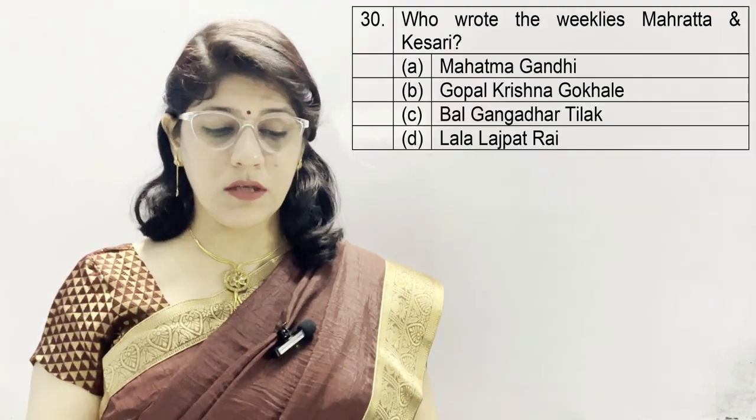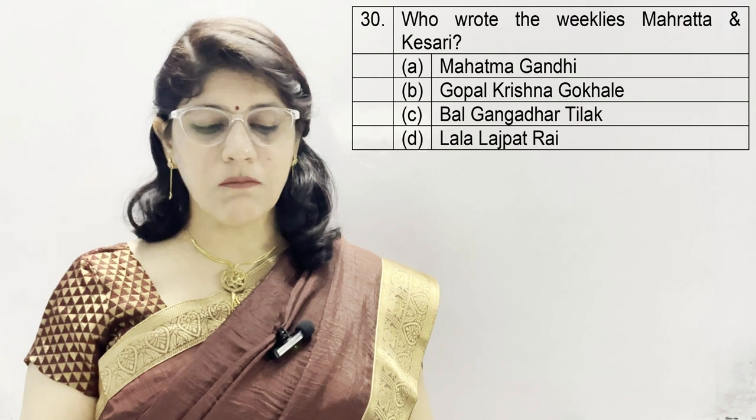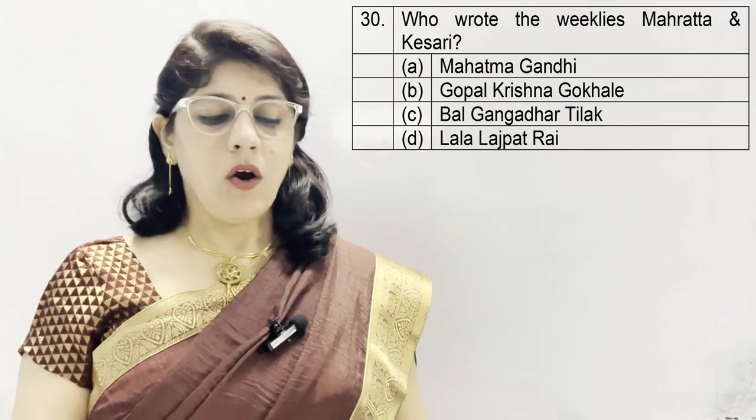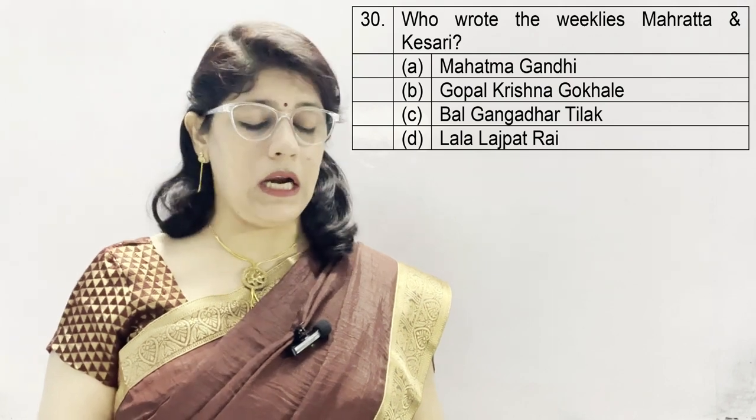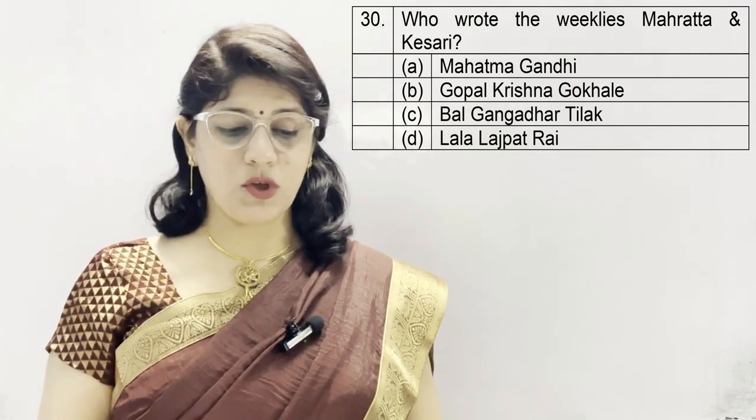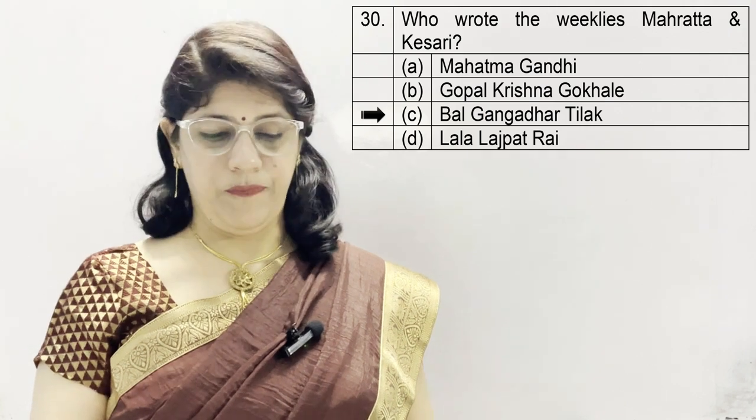Now question number 30. Who wrote the weeklies Maharatha and Kesari? Options are Mahatma Gandhi, Gopal Krishna Gokhale, Bal Gangadhar Tilak, and Lala Lajpat Rai. And the correct option is Bal Gangadhar Tilak.